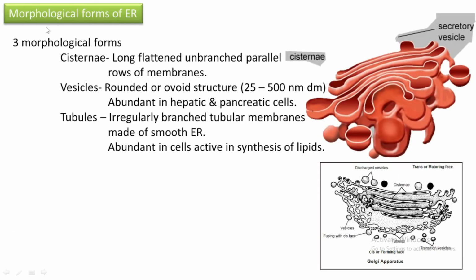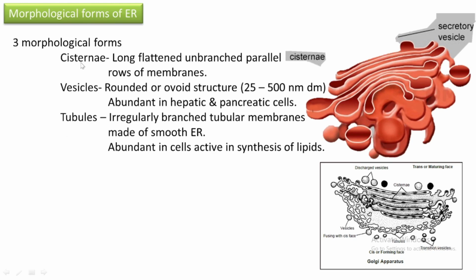Then we are moving to morphological forms of endoplasmic reticulum. In the beginning of this chapter, I already told you that endoplasmic reticulum is a highly branched, highly folded, membranous structure seen inside the cell. And even though it is a network, like a multi-folded membrane-like system, it exists in three morphological forms. Which are those forms? They are cisternae, vesicles, and tubules.